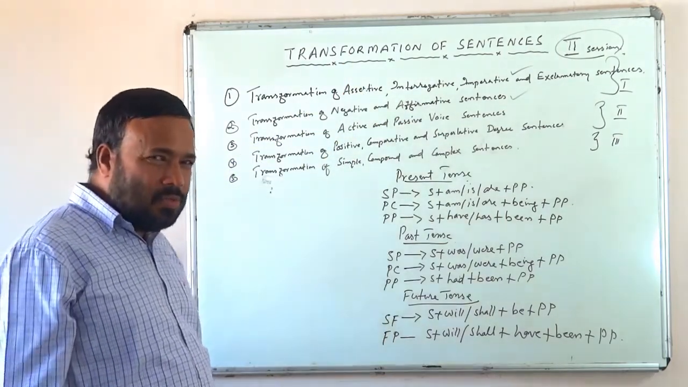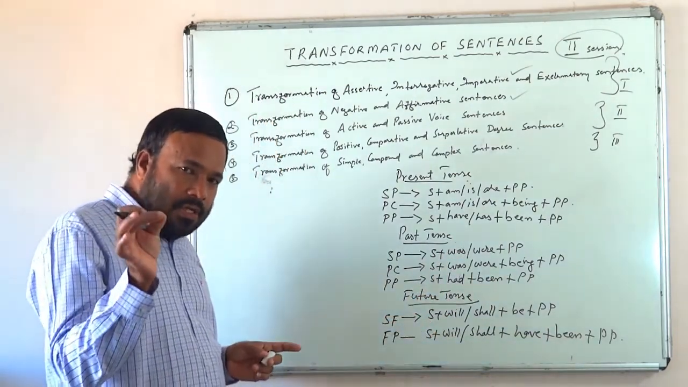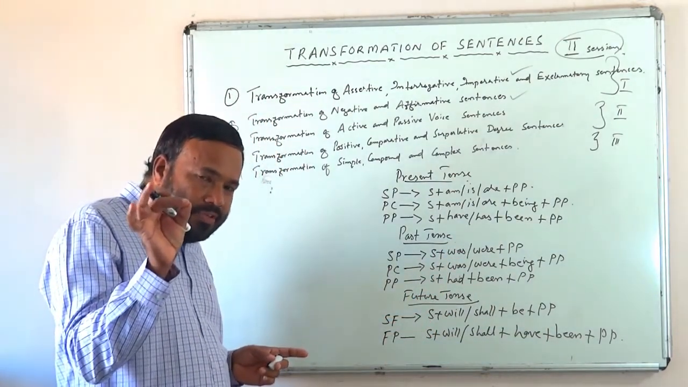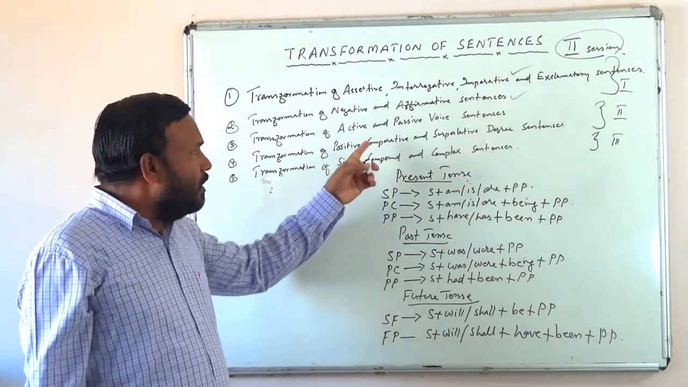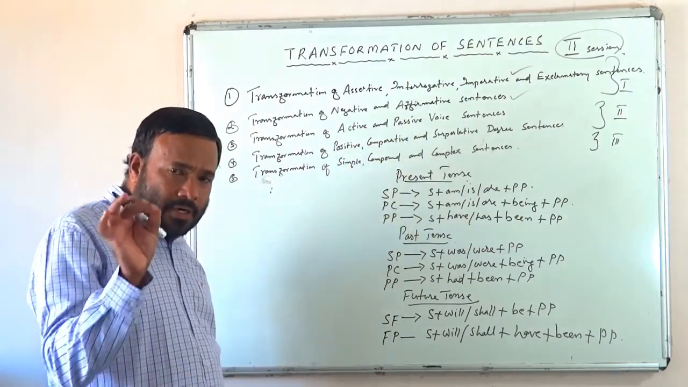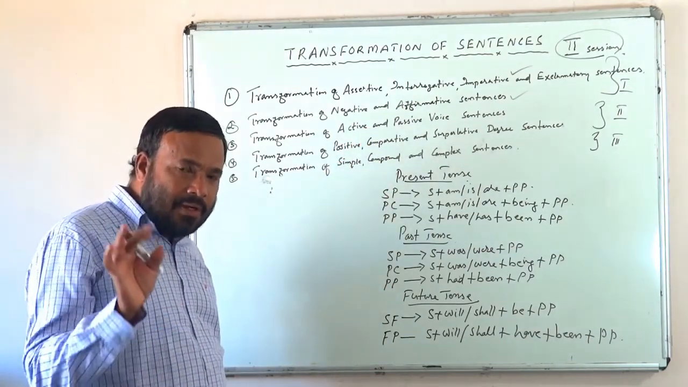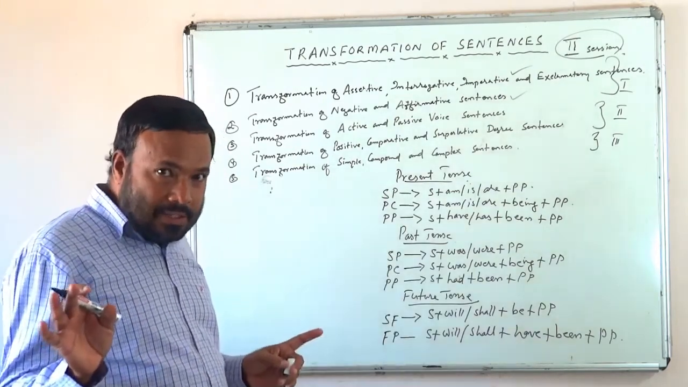What do you mean by transformation of sentence? Right in the beginning I told you, transformation of sentence means changing the form of a sentence without altering the sense of the sentence. When we change a sentence from active form to passive form, whether the sentence undergoes any change in meaning? No. Whether it is active or passive, meaning remains the same, isn't it?